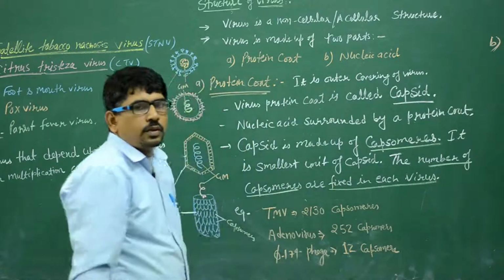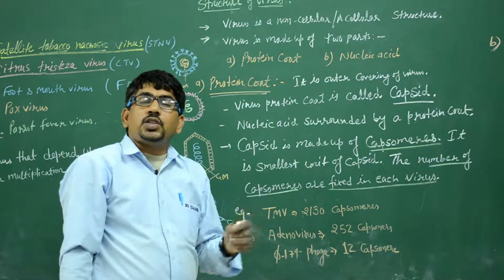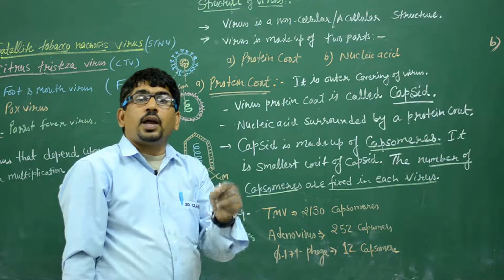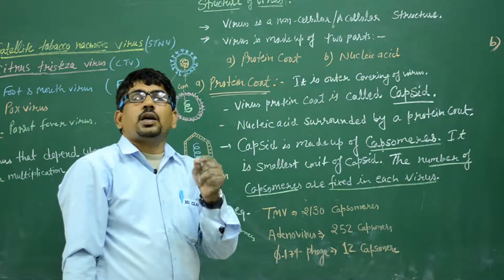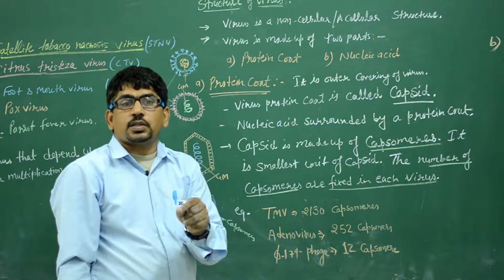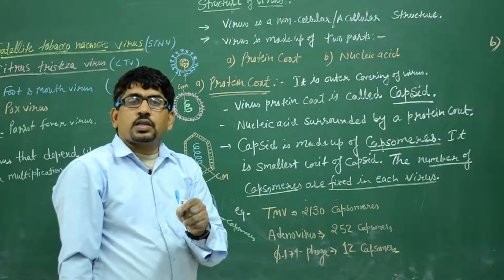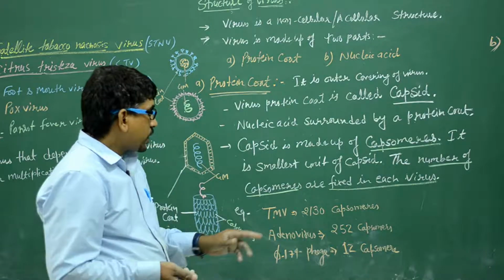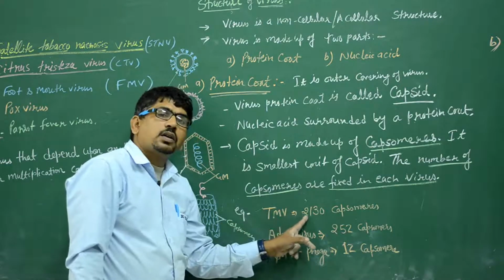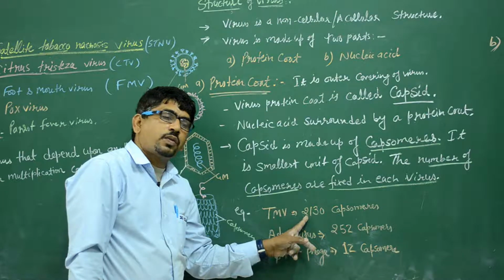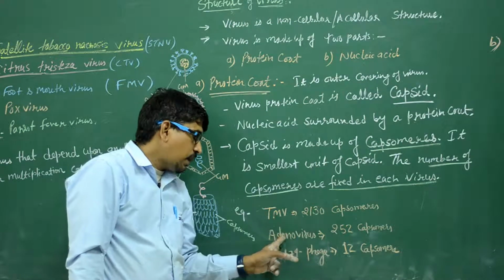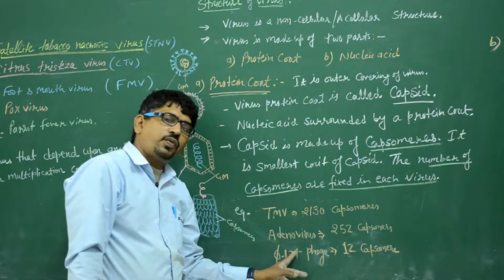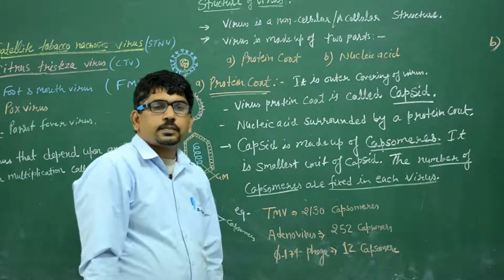It is a very important thing. It means that in each virus, the capsid is made up of capsomeres, and the capsomere number is fixed in each virus. Clear? We can say we are classifying viruses on the basis of the number of capsomeres. For example, TMV contains 2130 capsomeres, adenovirus 252 capsomeres, phiX174 bacteriophage 12 capsomeres.